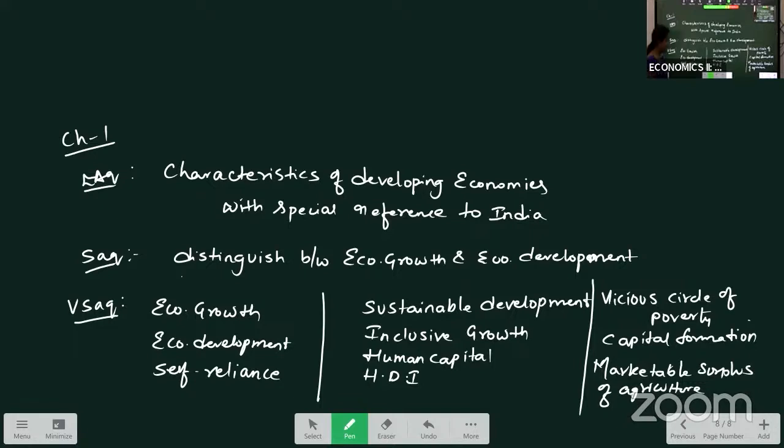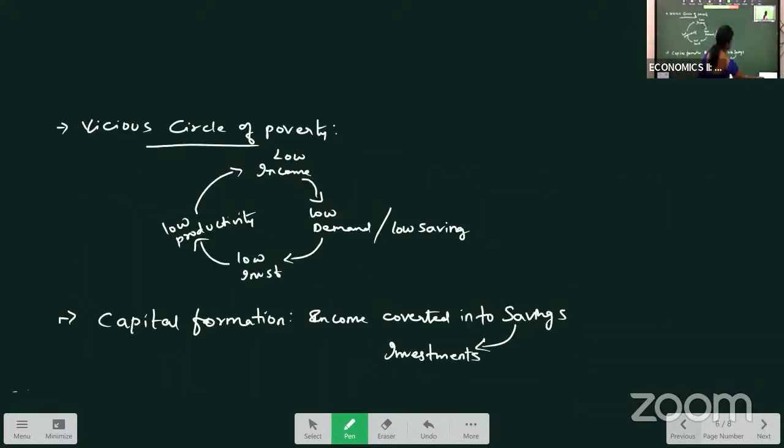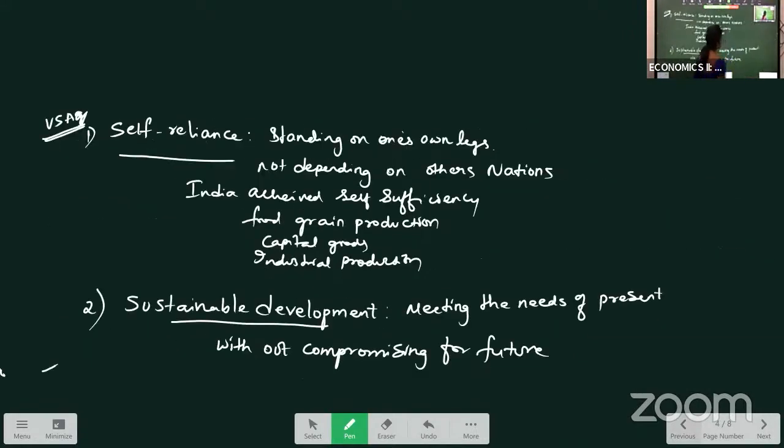So here, these are the questions from your first chapter. If you need these questions, you can just take it. And in the next class, we are going to start with our second chapter. Second chapter also, again, you have your LAQ, SAQs and VSAQs. So important questions we are going to discuss. So whatever the questions we have completed in the first chapter, prepare for that.